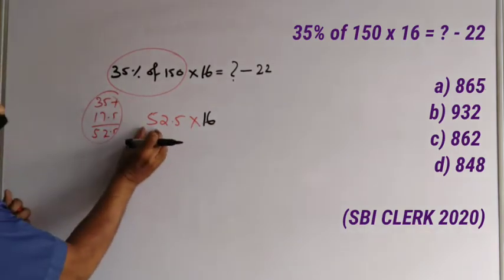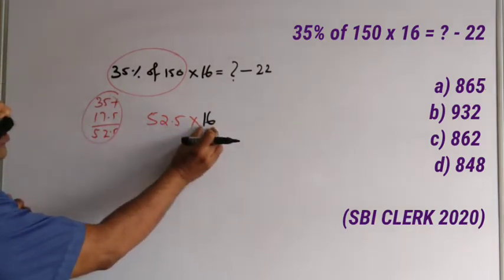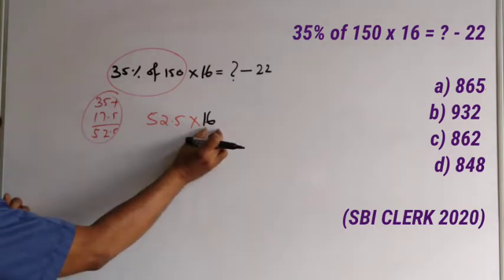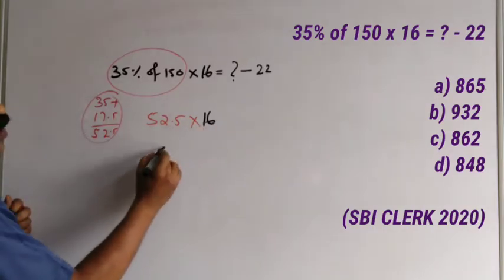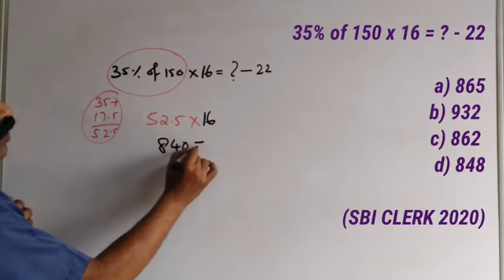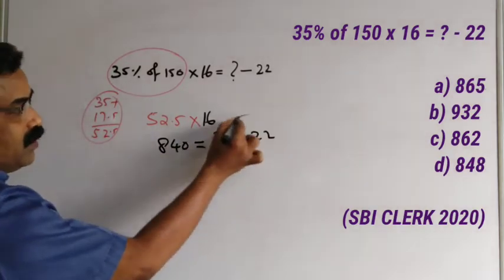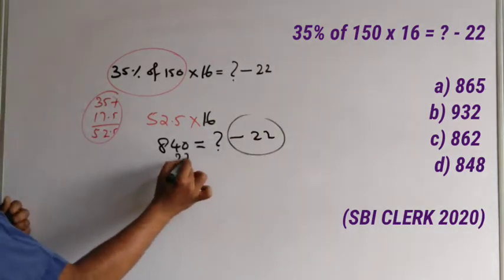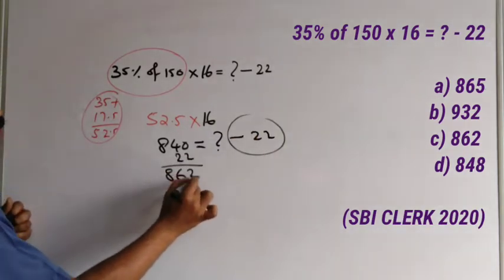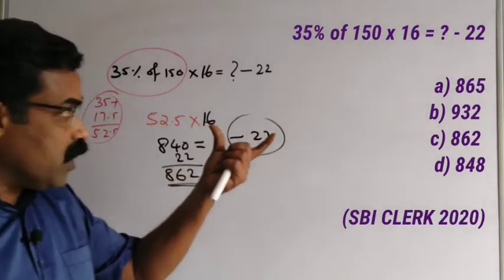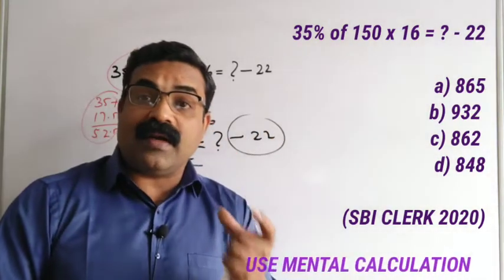Here 50 multiplied by 16 will be 800 and 2.5 multiplied by 16 will be 40. So the total will be 840. So 840 will be equal to what minus 22? Take this 22 to this side, it becomes adding, so this will be 862. So from the given options, you can mark 862 as the correct answer.